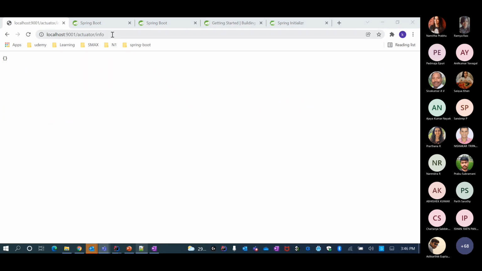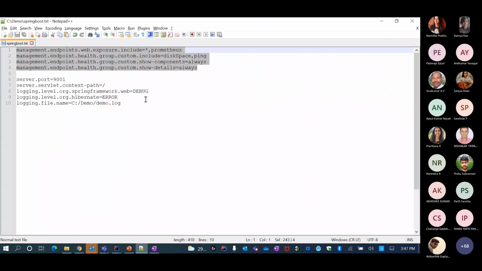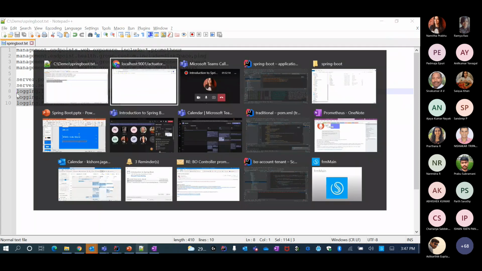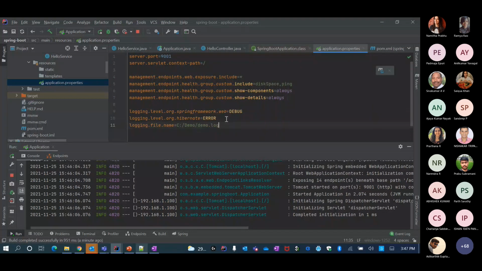But now let's say that I also want to expose some Prometheus metrics. Okay, before that, let me enable logging. Let me add these. I'm just saying that the logging level is debug, and this is my log file location.